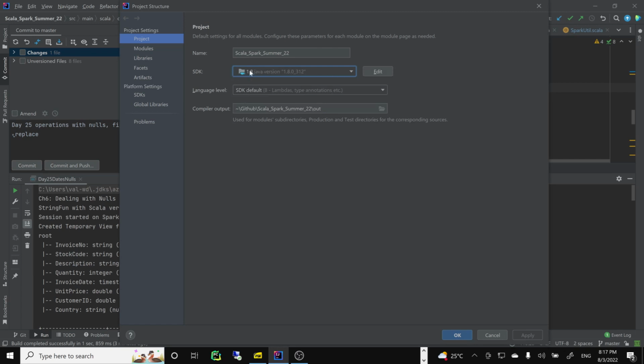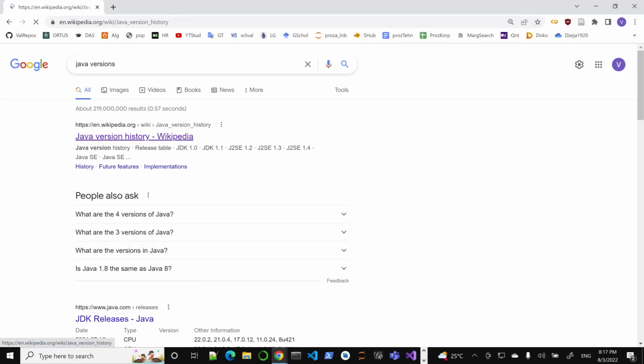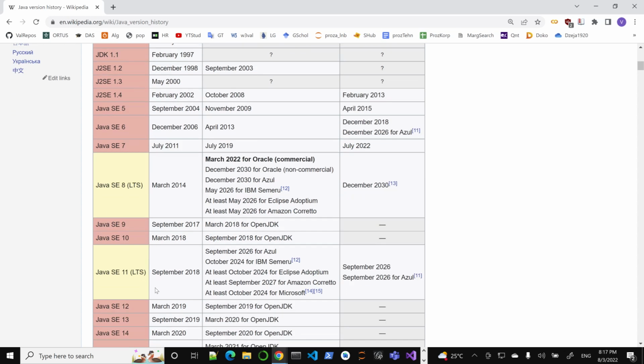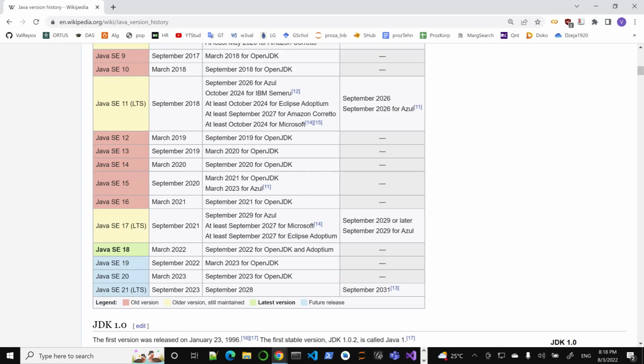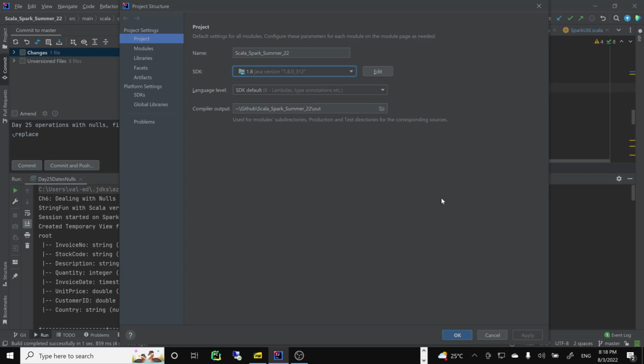Again, 1.8 has been around forever. If you check the Java versions on Wikipedia, it's technically supported till 2030, so very old for a long time actually, because the whole world runs on it basically. So it is quite stable. So 11 is actually not supported as long as 8. So 8 is going to be around forever. 17 even is not going to be around as long as 8. So it's super stable. But where's the downside to this?